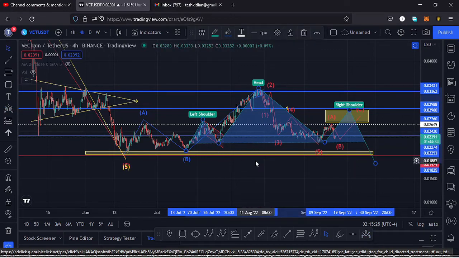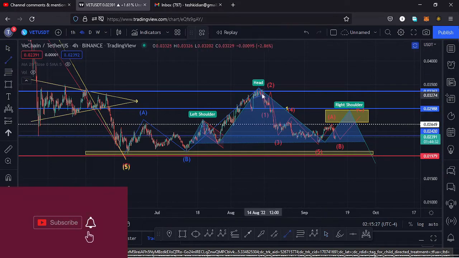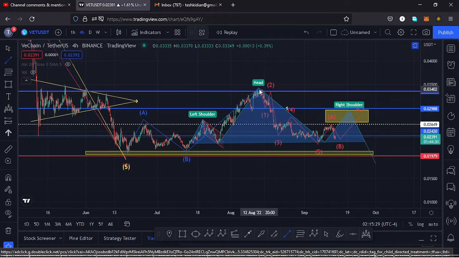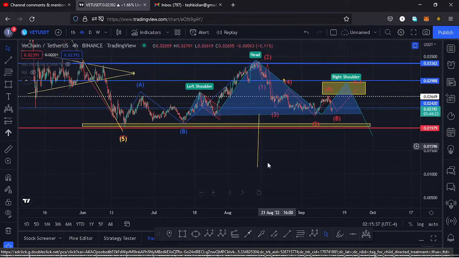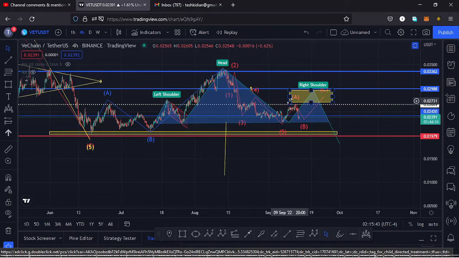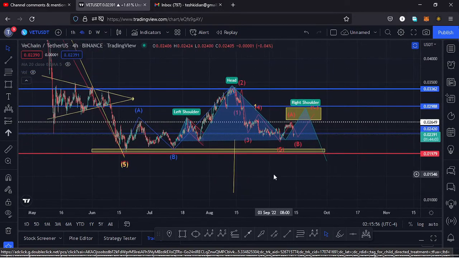pattern. And this is a pattern that normally breaks to the lower side, having the target area as the height between the head and the neckline. So using a trend line, we can get that height and place it down here, and that gives me a minimum target area to around the $0.01153 mark. So I expect once you see the formation of a wave 2 right here, then continue seeing lower prices in the formation of a third wave, we might see a breakout out of this head and shoulders pattern and give us a new low at around the $0.01 mark. So let's be patient and see how that plays out.